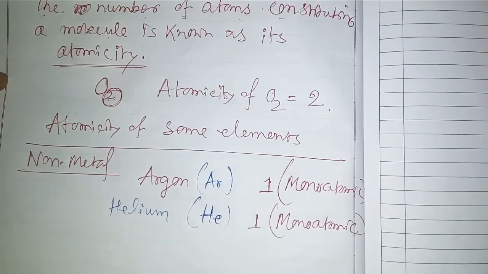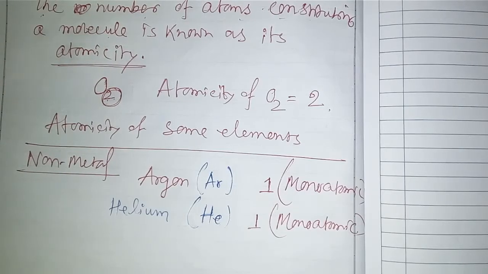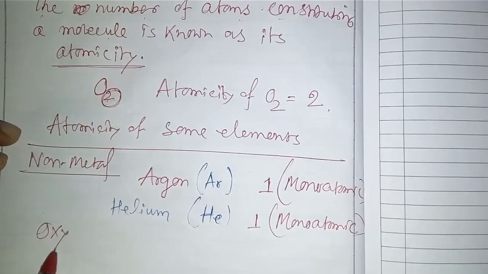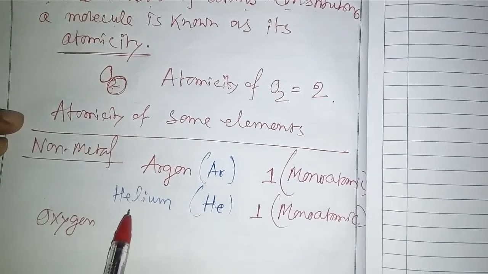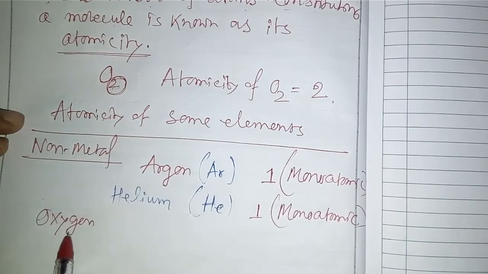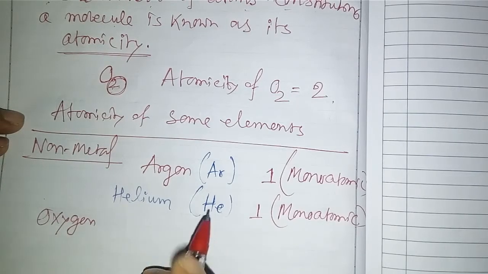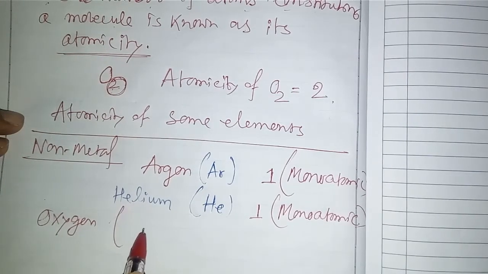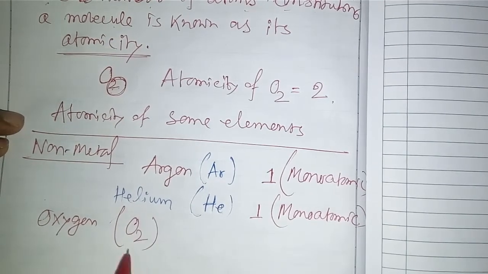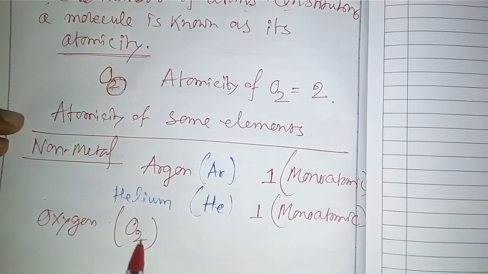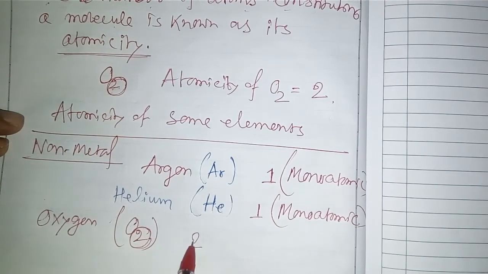Another example is oxygen, also a non-metal. The symbol of oxygen gas is O2. What is the atomicity? Here it is 2.